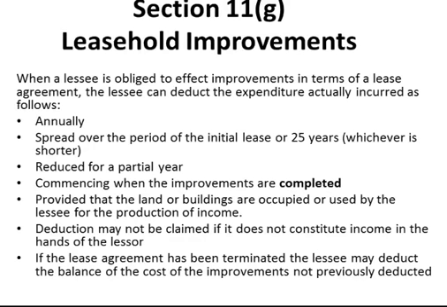11G, leasehold improvements. If the lessee improves leasehold property, then the lessee can deduct the expenditure annually over the period of the lease or 25 years, whichever is shorter, reduced for a partial period, and this deduction can only commence when the lease improvements are complete. It must be in the production of income.